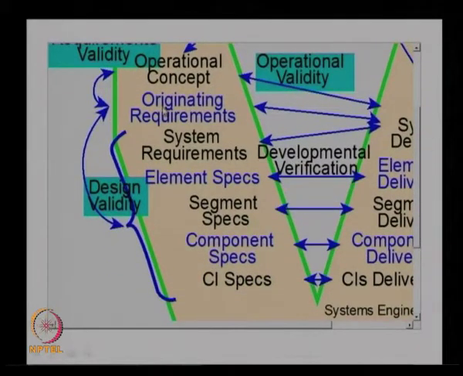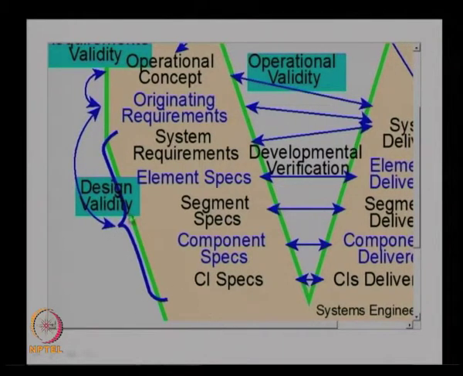Then, based on this originating requirement and the system requirements, we start developing the functional architecture, then the physical architecture, and then the specification for the components for the system. So, this actually ensures the design validity. If the component or the subsystem whatever we design can meet the originating requirements, then that is the design validity. So, in design validation, we look at the components and the specification, and then ensure that these components can meet the requirements already identified. So, that is the design validation.